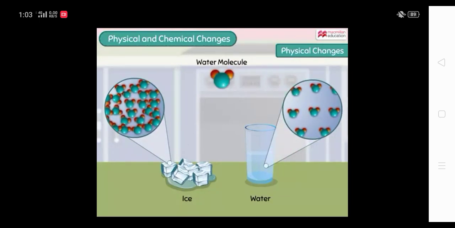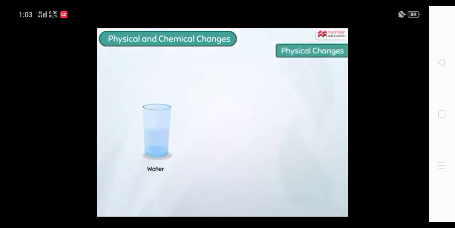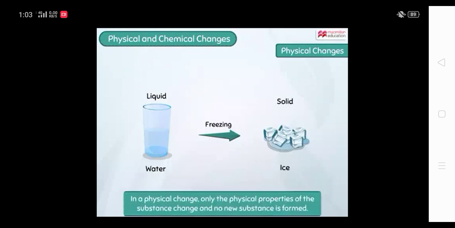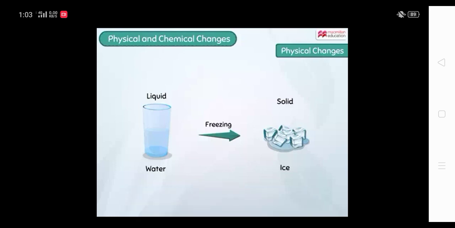The water molecules present in both ice and water are same. There is no change in the composition of, or we can say there is no change in the chemical property of the water.